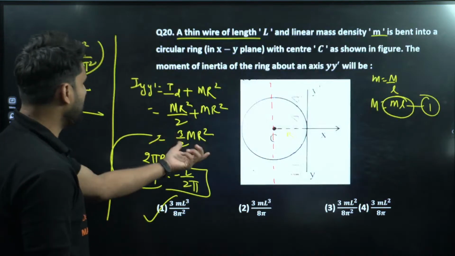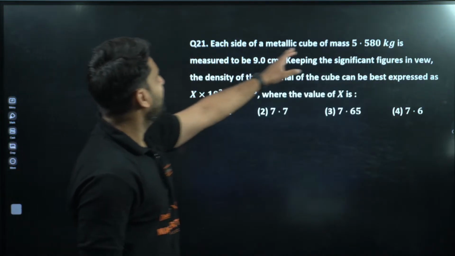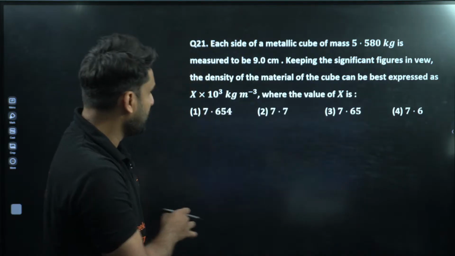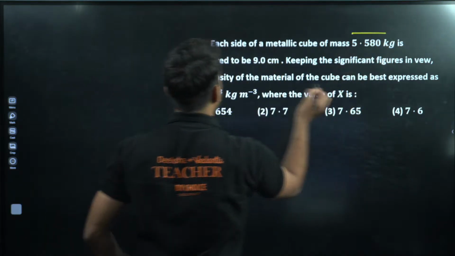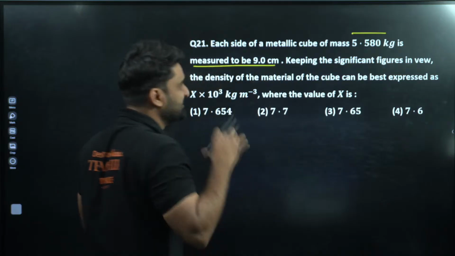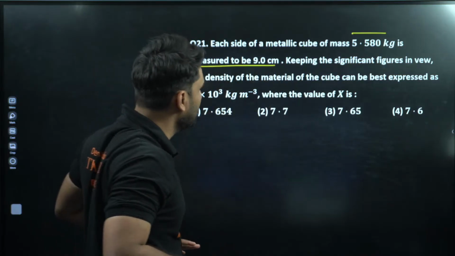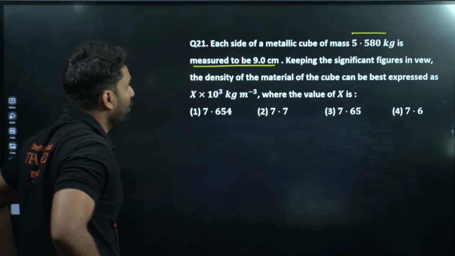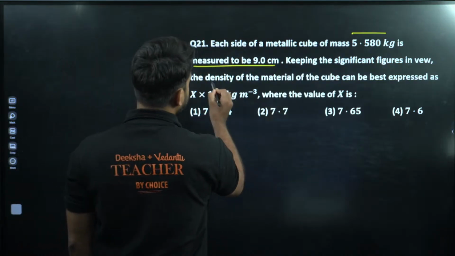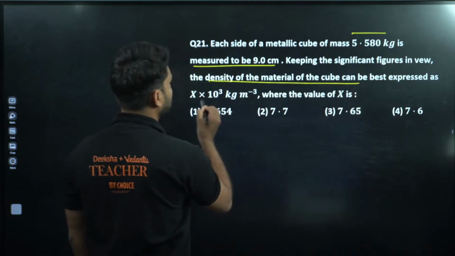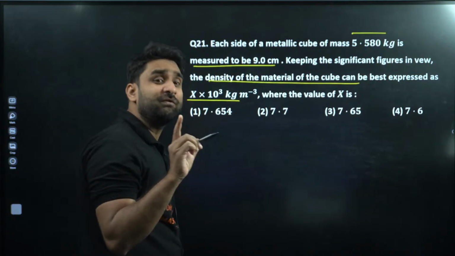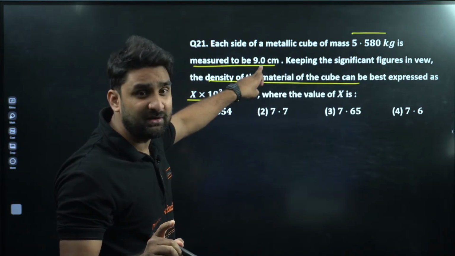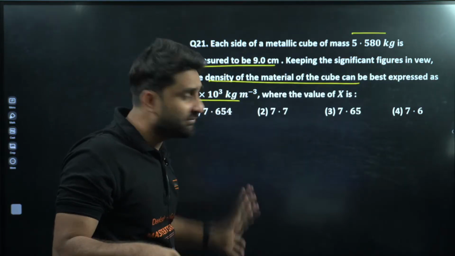So we just applied the parallel axis theorem. Next: each side of a metallic cube of mass 5.580 kg is 9 centimeter. Keeping the significant figures in view, the density of the material of the cube is expressed. Can you see that the unit of density is kilogram per meter cubed, but the length of the cube is given in 9 centimeter? So we have to convert that into meters.